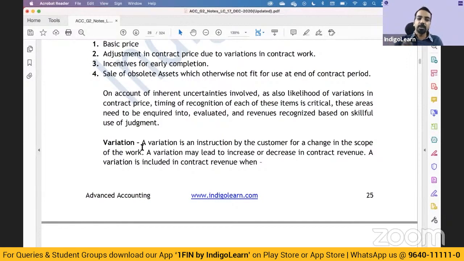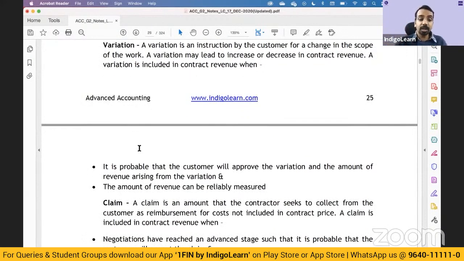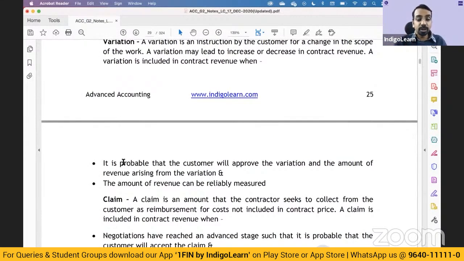Half floor means part of the building, right? Now, there is a variation. Because there is a variation, there may be an increase in contract revenue or there may be a reduction in contract revenue. But that is subject to the condition that we have to check the probability that the customer will approve the variation and the amount of revenue arising from the variation, and you can measure the revenue reliably.